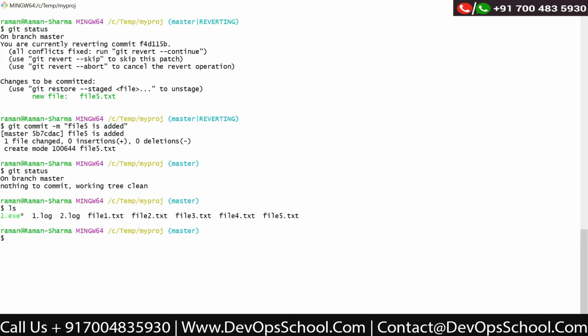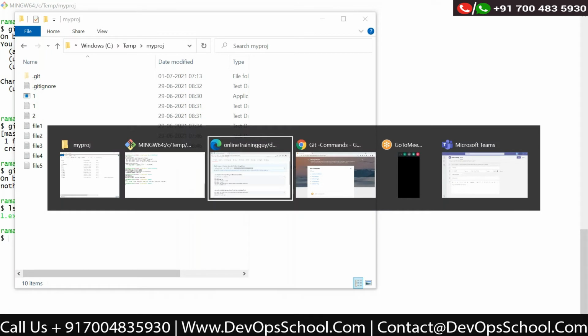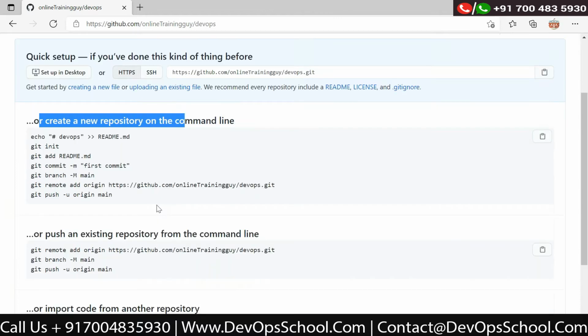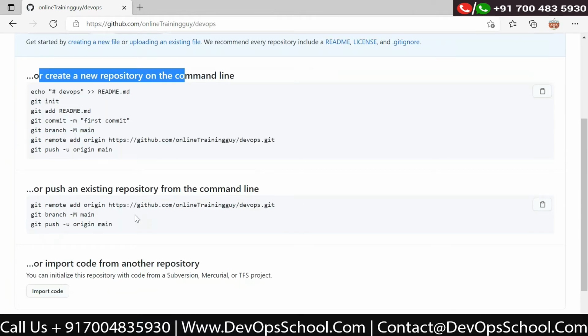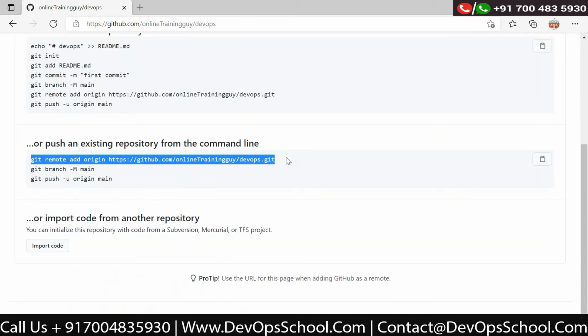Now what I want to do is push these files to my remote repository, and there are some steps given here on the repository side itself. It says create a new repository. If you want to create a new repository, you have to follow these steps: git init, then commit, and then push. But we already have an existing repository. So I just need to run this command. This command will add a reference to the remote repository to my local repository.